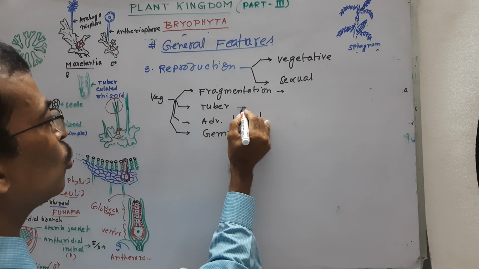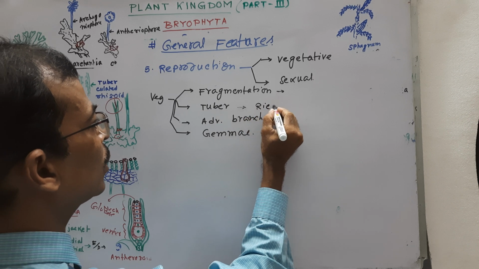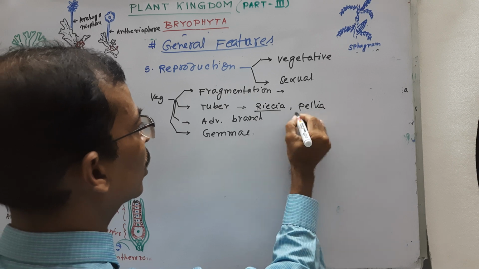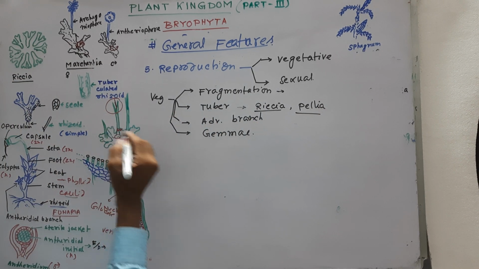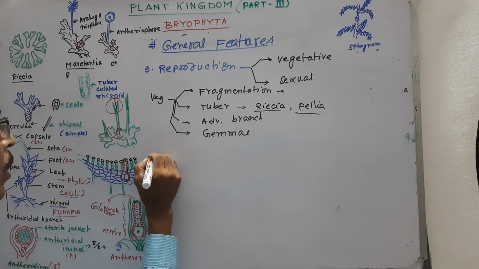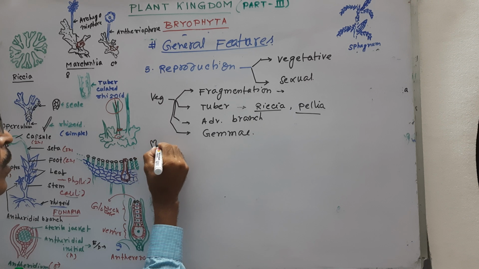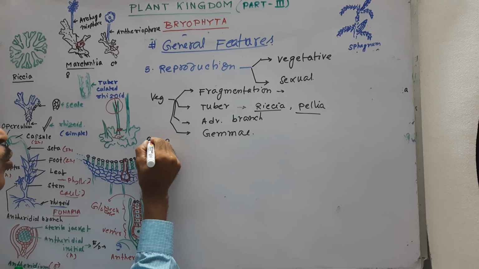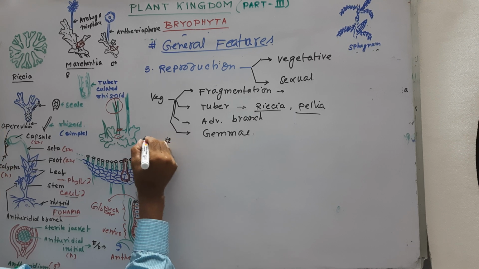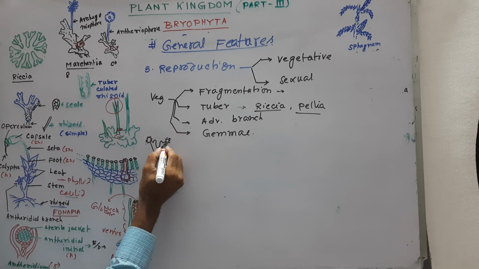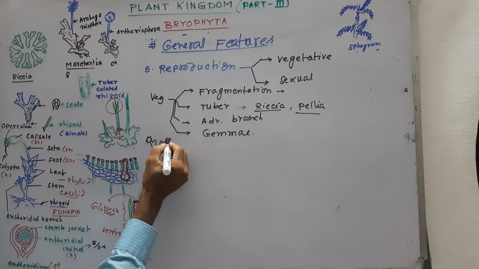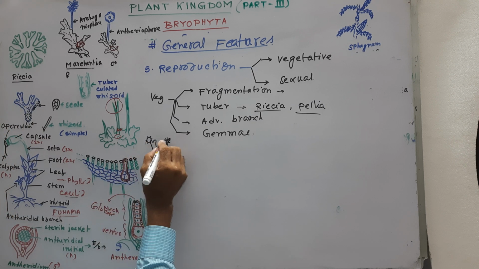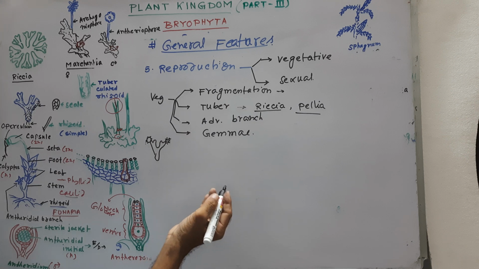About tuber, look here, tuber is found in Riccia, Palea, etc. Look here, this is Riccia. Sorry, I have wiped the figure. This is tuber, which is found at the apex of the thallus. There is a round, fleshy portion, and it gets detached and ultimately forms a new thallus.